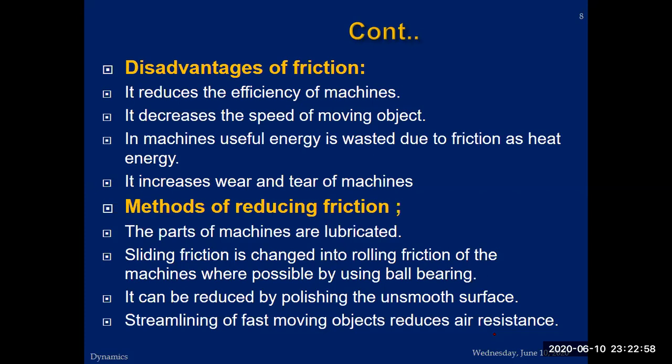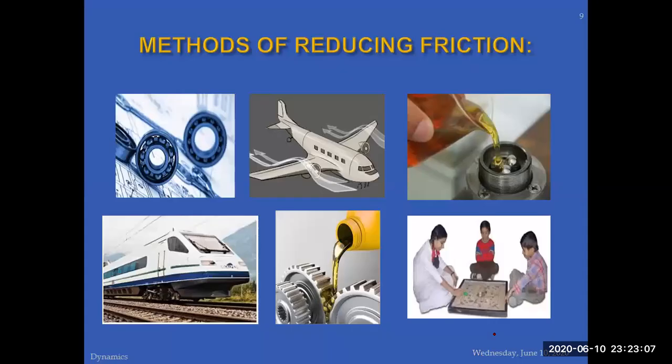We have seen that there are some important advantages of friction. At the same time, there are some disadvantages, and there are methods used to reduce the frictional force. If you look at these, these are ball bearings, which are used to reduce the frictional force. This aeroplane's body is streamlined so that air friction is reduced. This is oil, used as a lubricant, which reduces the frictional force between two bodies. This is a train. The front of the train is streamlined to reduce air friction.